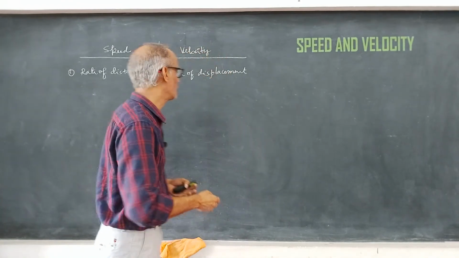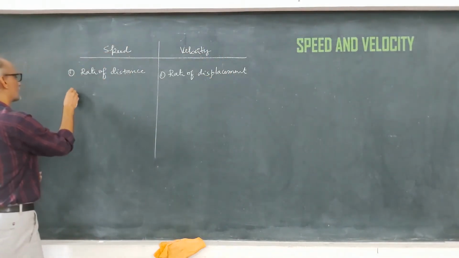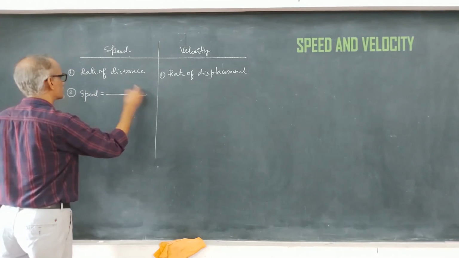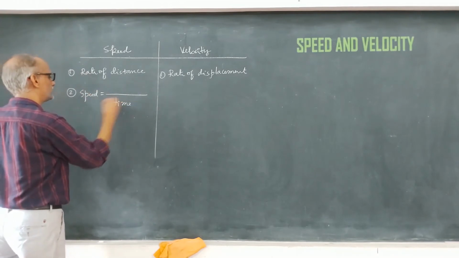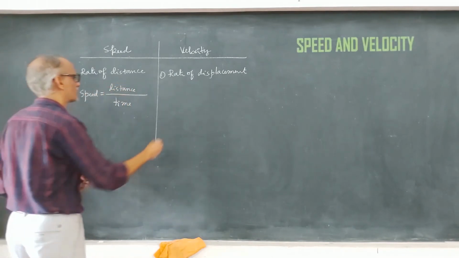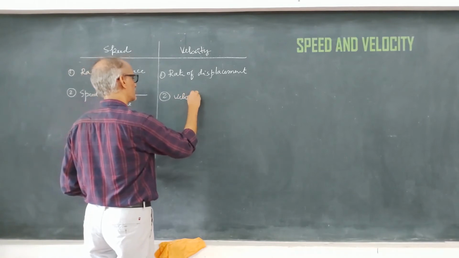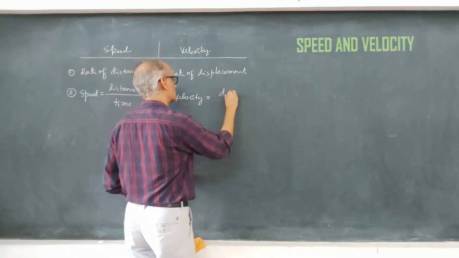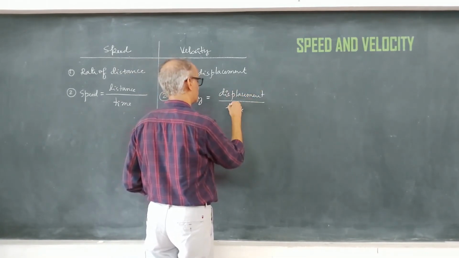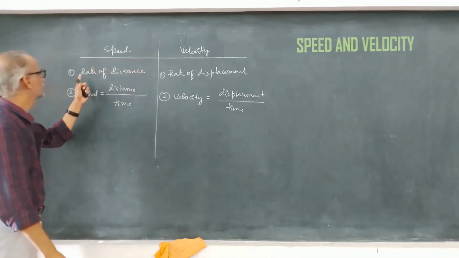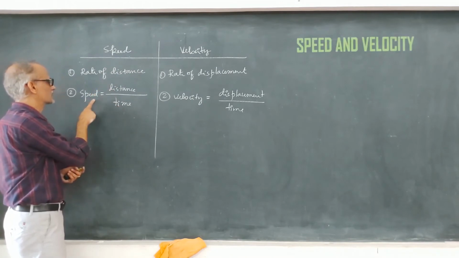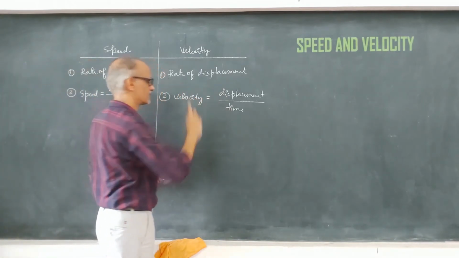So what are we supposed to do whenever we use the word rate? Rate means always with respect to time, which means we need to divide by the time. So speed is always distance divided by the time, whereas velocity is always displacement divided by the time. This is the meaning of the word rate. Rate of distance traveled is called speed. Rate of displacement is called velocity.